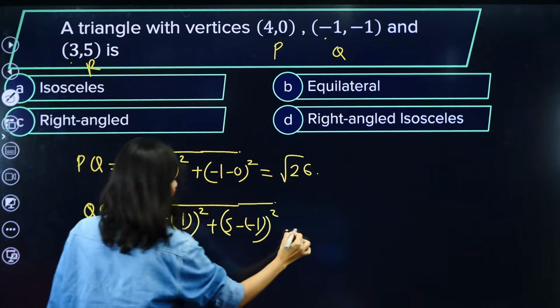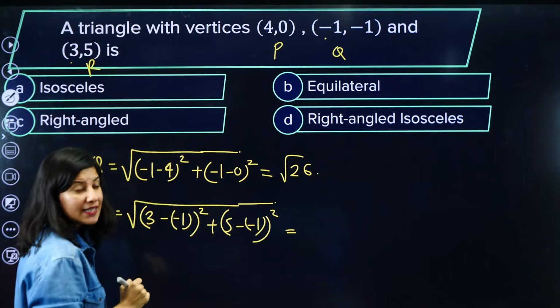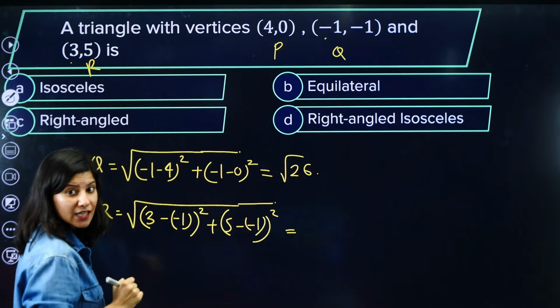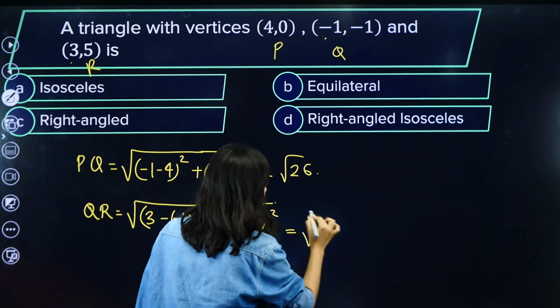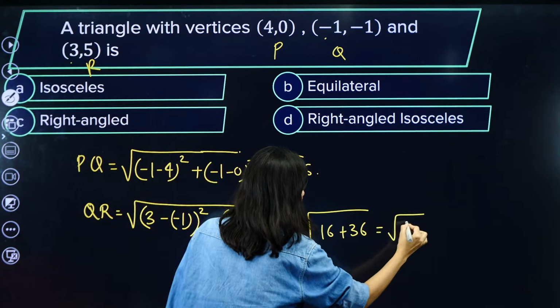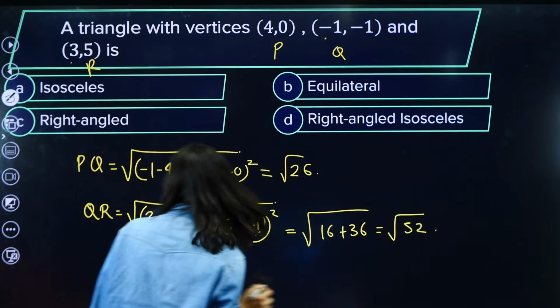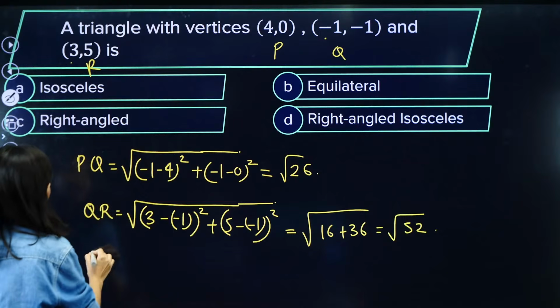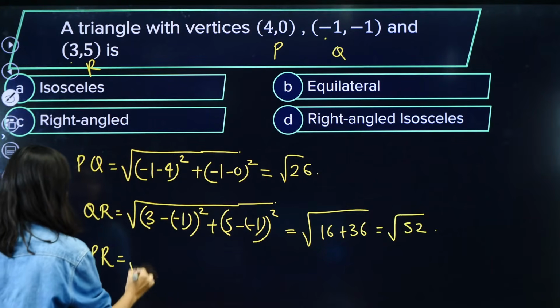Clear? So this is actually going to be what? 4 square is 16 and 6 square is 36. So 16 and 36, this is going to be what? 52. Acha. Last, QR, then PR or RP.